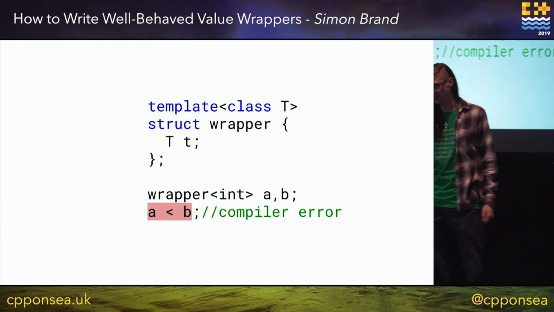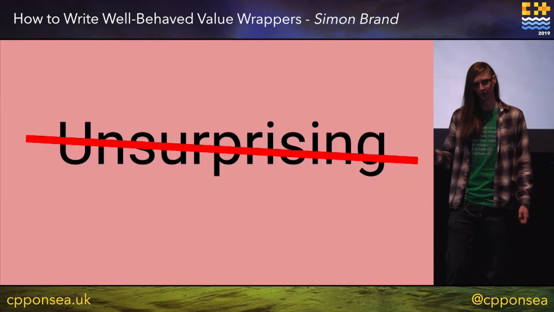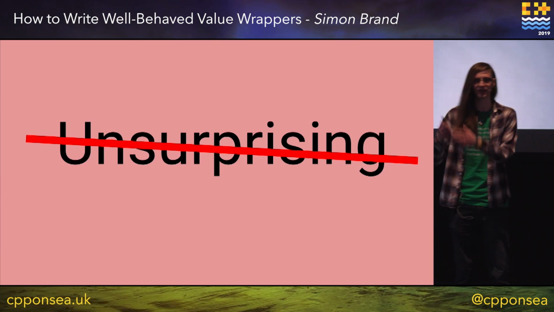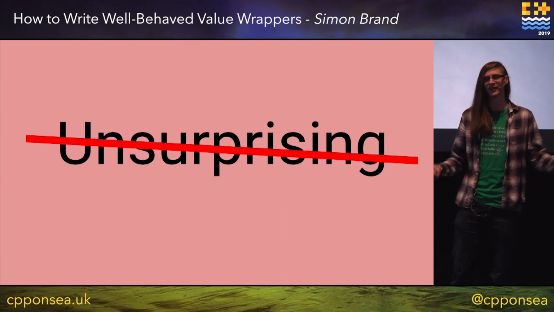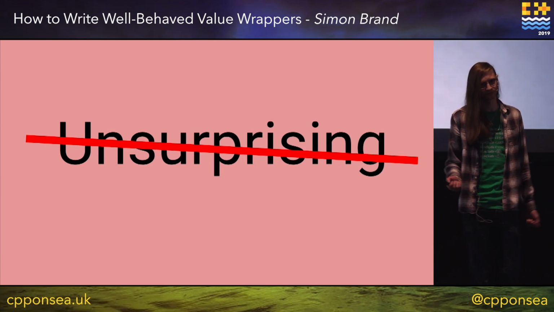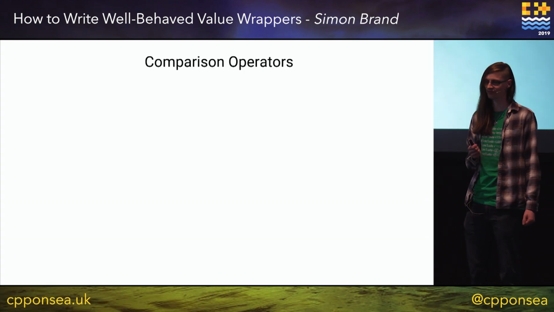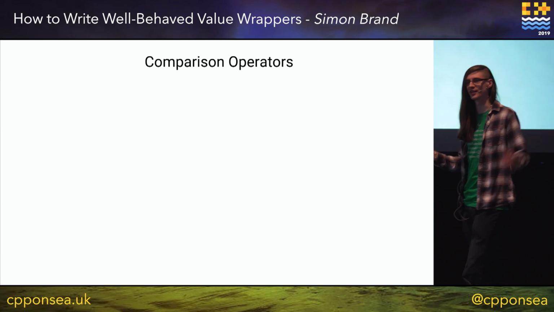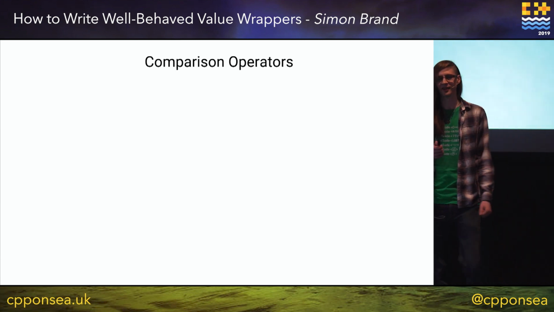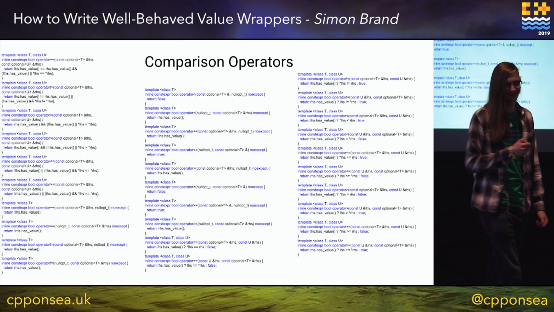So maybe in a lot of cases, this is surprising behavior. We tried to do some operation which seemed reasonable and it didn't compile. Why? Well, because we didn't define those operators. So we could go ahead and define them. And maybe it looks something like this.